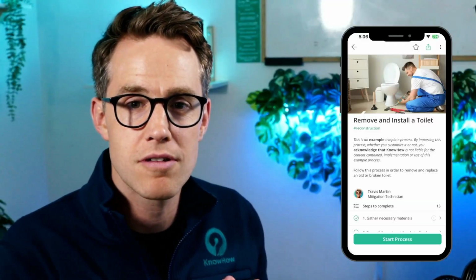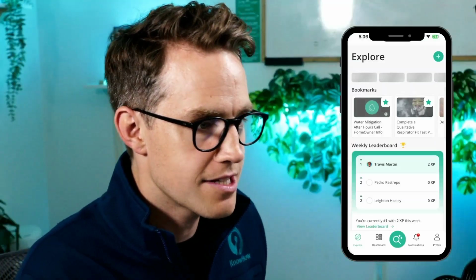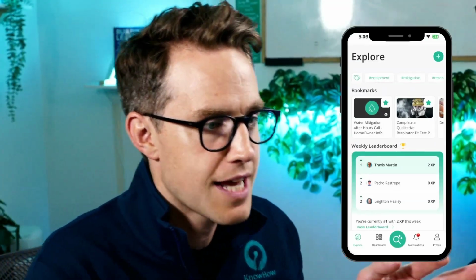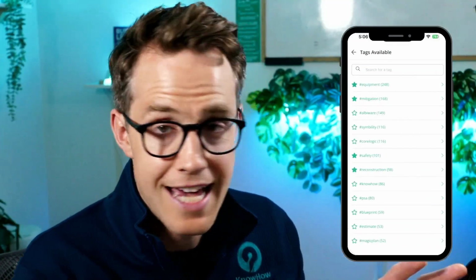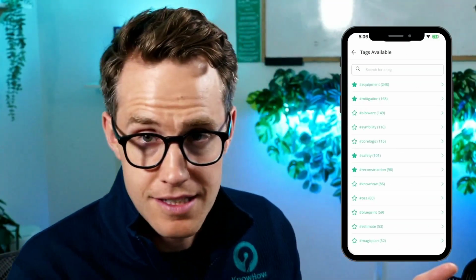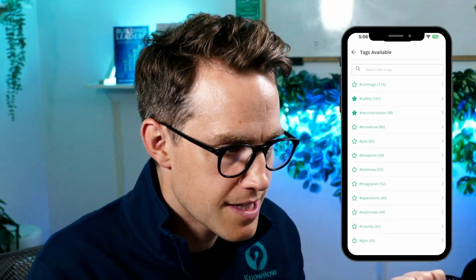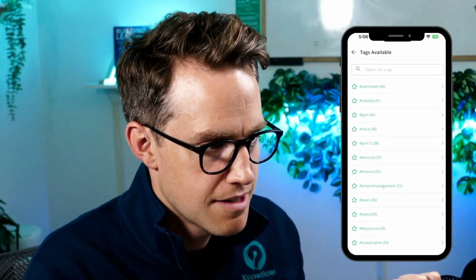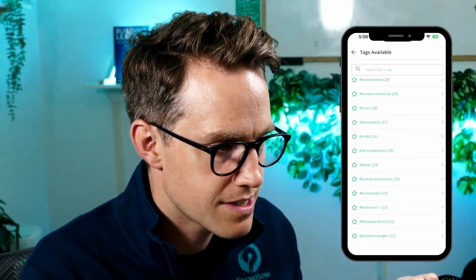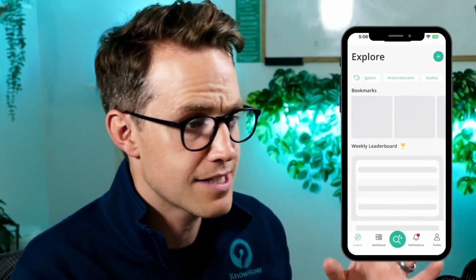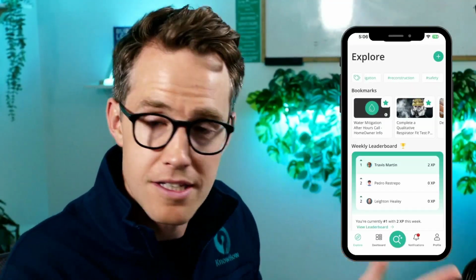I want to show you about a thing called filtering by tags. So let's hop over to the Explore page for a second and just a quick reminder of what tags are. So tags are these content areas that you have that shows you all the different categories of content in your hub. This will look different for you, but you might have it organized by equipment, maybe software like PSA or Magic Plan. Maybe you have it based on areas like human resources or service delivery. And you can also have it related to things like specific carriers. So, specific softwares, specific carriers. It's up to you and your team how you organize it.